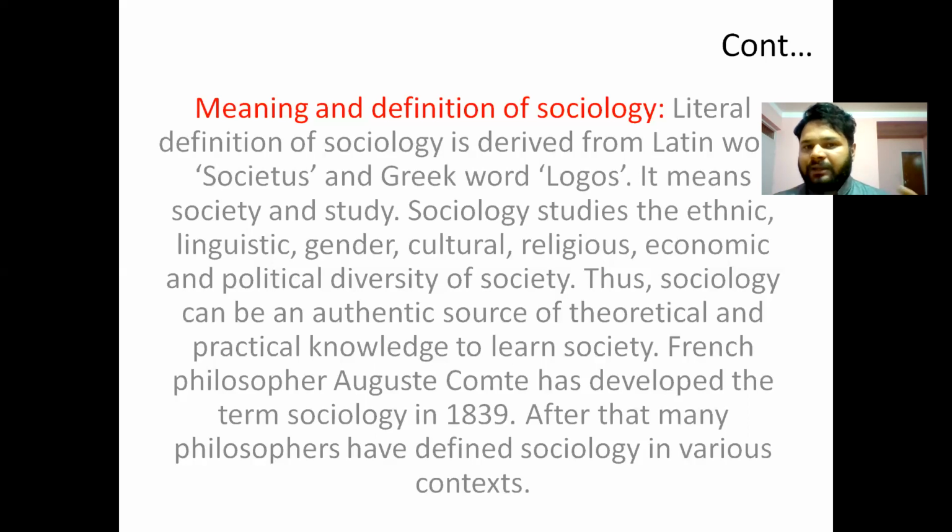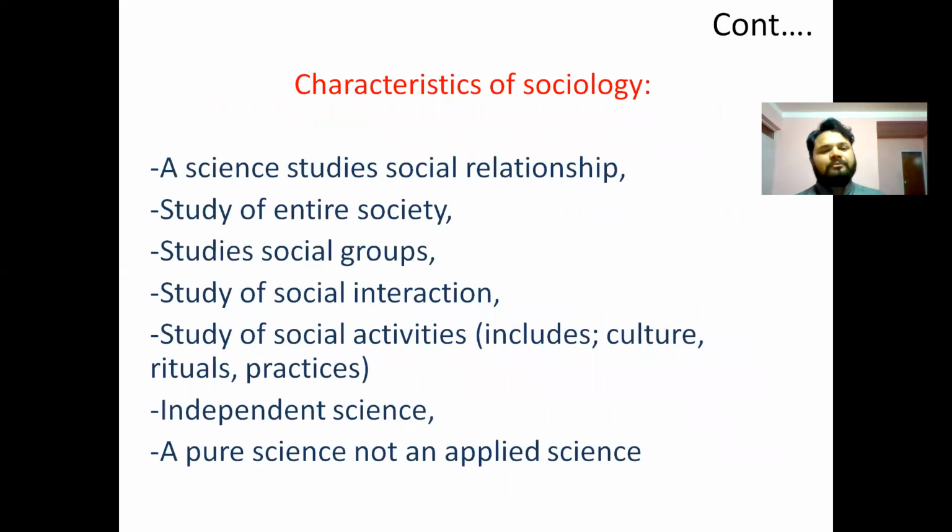But it doesn't focus that much on how the individual is influenced by all these varieties of dimensions. Characteristics of sociology: it's a science. It studies social relationships, how they work in society. But how these activities influence the individual is studied through anthropology. Study of ethnic society, the entire society.